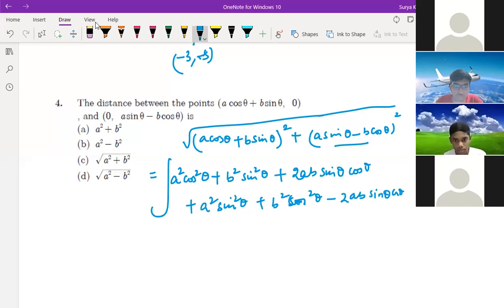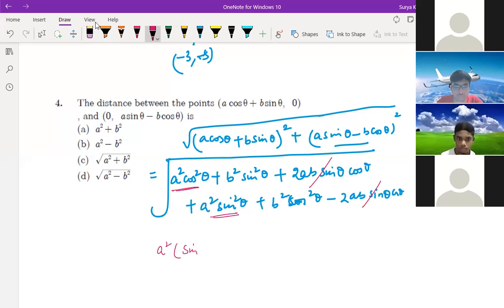And all of this is under the root. So what will get cancelled over here? This part and this part will get cancelled. So if you take A square common, what will be the answer inside the bracket? Sin square theta plus cos square theta. Again here, B square is common. You'll get sin square theta plus cos square theta.